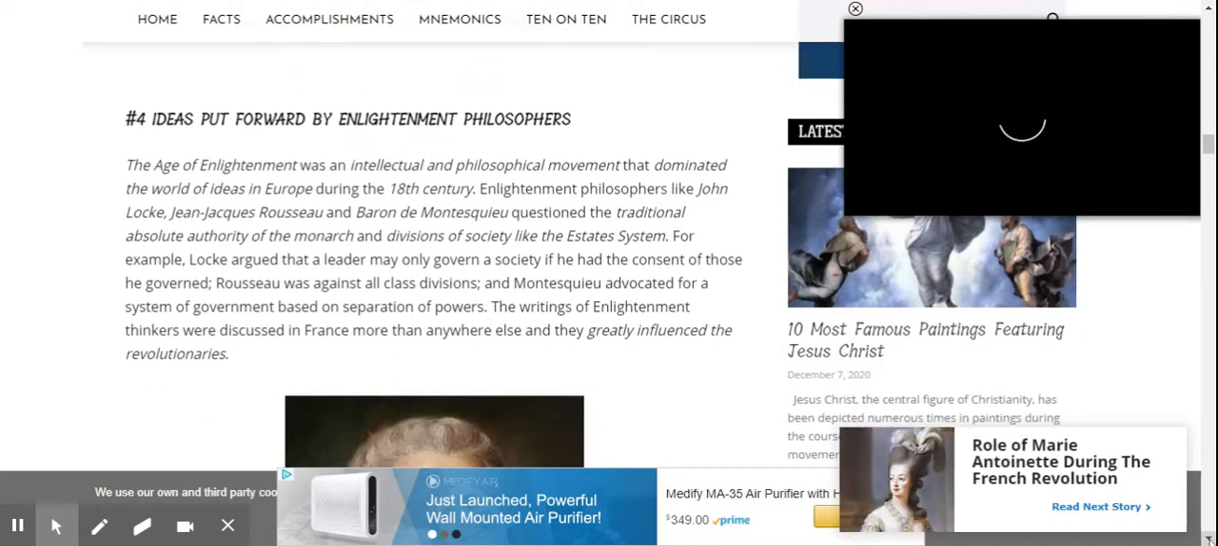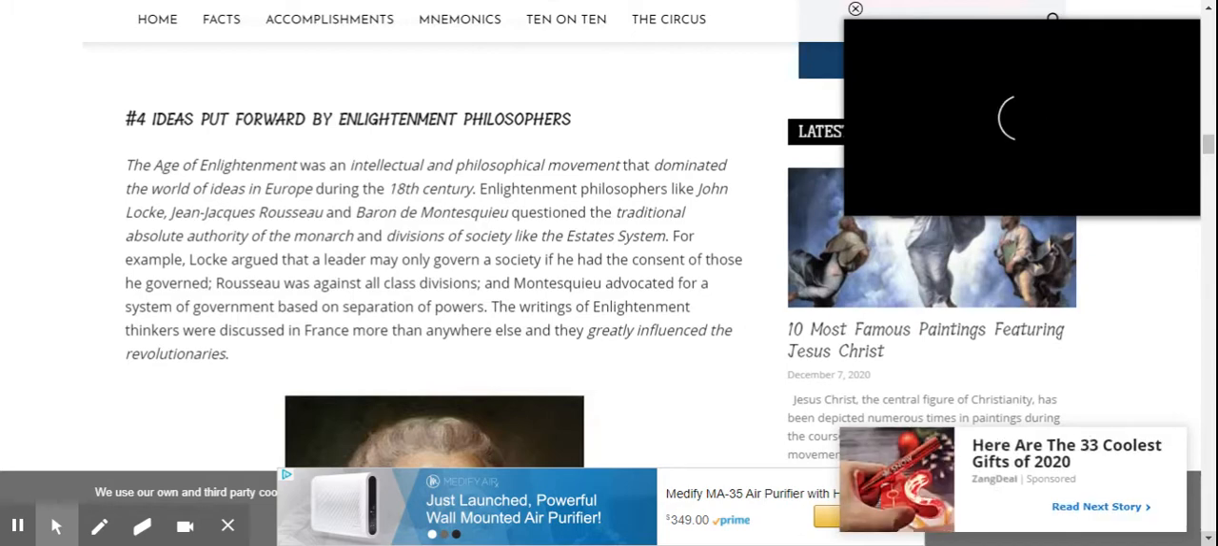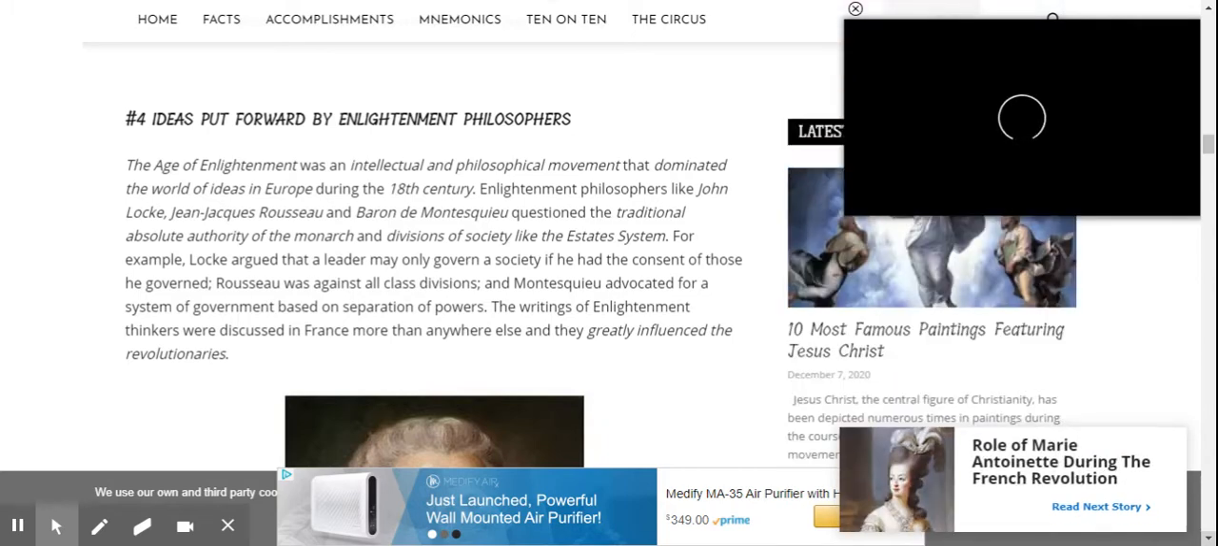Number 4. Ideas put forward by Enlightenment philosophers. The Age of Enlightenment was an intellectual and philosophical movement that dominated the world of ideas in Europe during the 18th century. Enlightenment philosophers like John Locke, Jean-Jacques Rousseau, and Baron de Montesquieu questioned the traditional absolute authority of the monarch and divisions of society like the estate system.